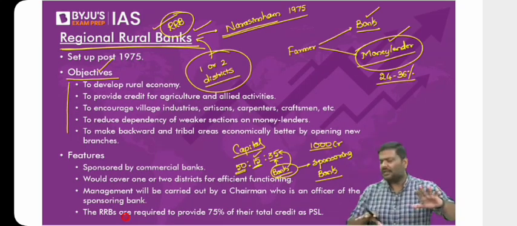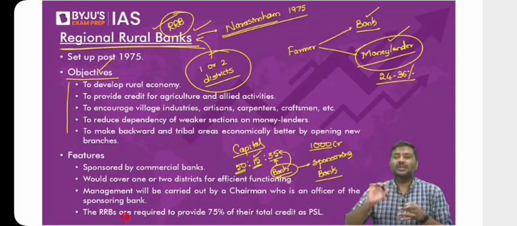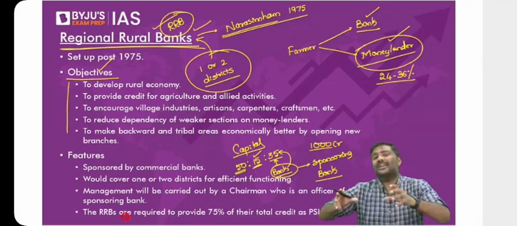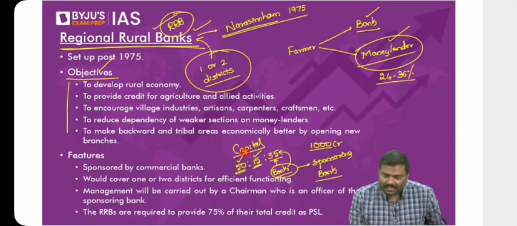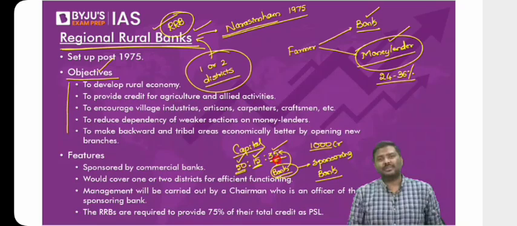The idea is very simple. We wanted the rural economy to grow. Rural industries and rural businesses should get access to loans, farmers should get access to loans, etc. That's the reason we proposed and we limited the role of RRBs to 1 or 2 districts. So the central government will invest 50%, state government 15%, and the sponsoring bank 35%. And ownership is also in the same way.